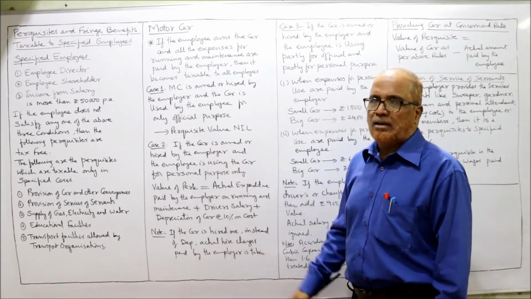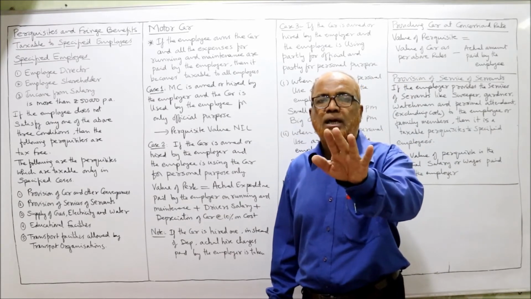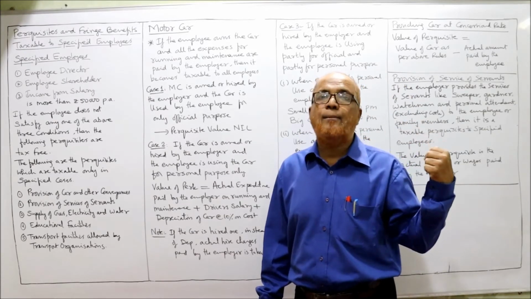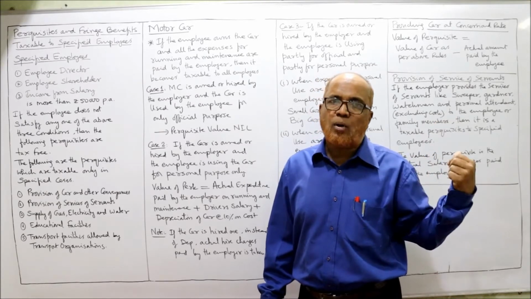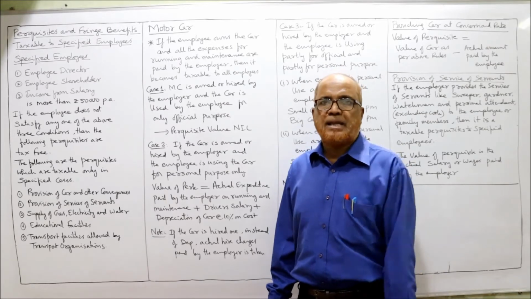Now, case 1. Now we are having those cases where the car is not owned by the employee, but the car is owned by the employer, and the employer has given the car to the employee. So it is a taxable perquisite.